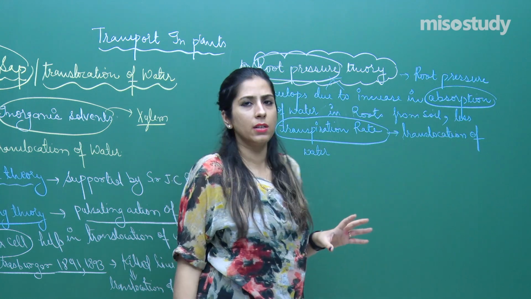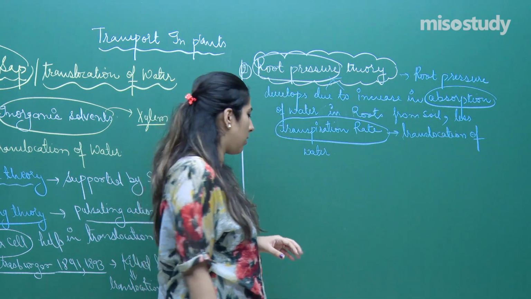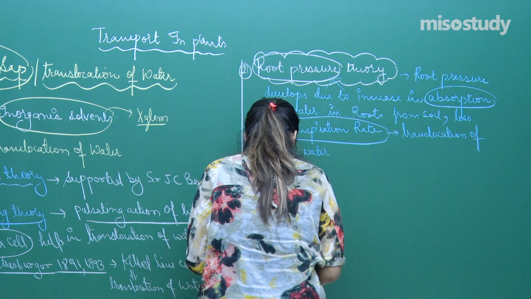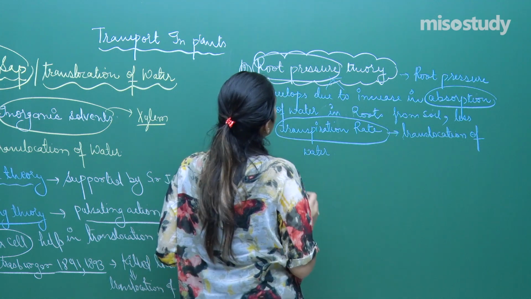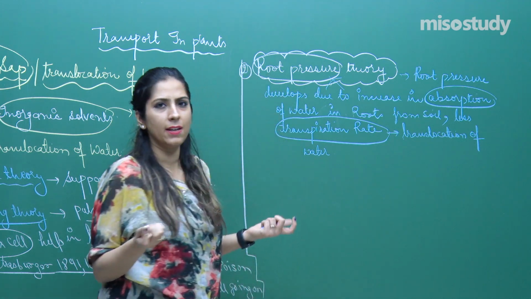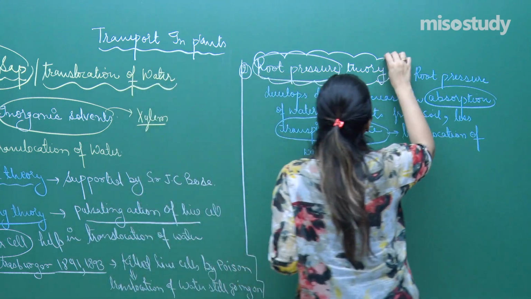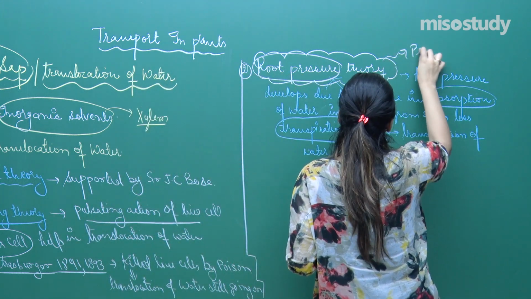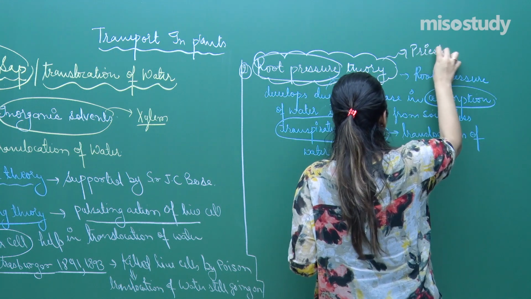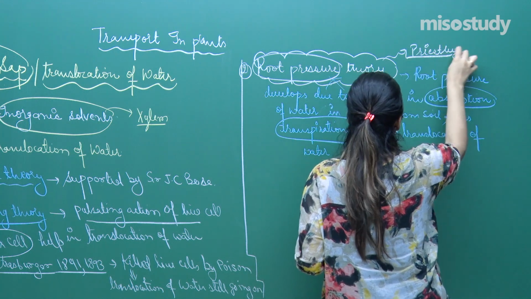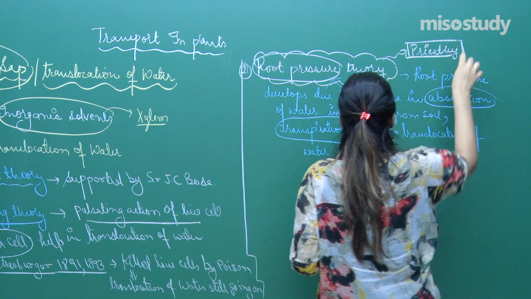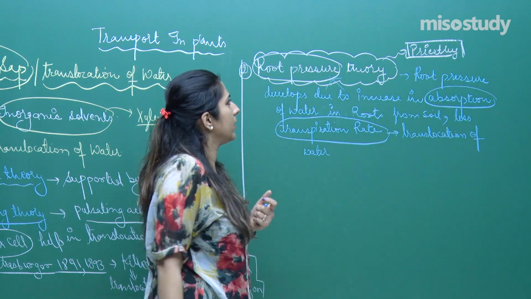But later on this theory was rejected. This is because root pressure is very low, around 2 atmospheres. One thing I would like to tell you is that this theory was given by Priestley. So do not forget to write the scientist as well, Priestley, right?